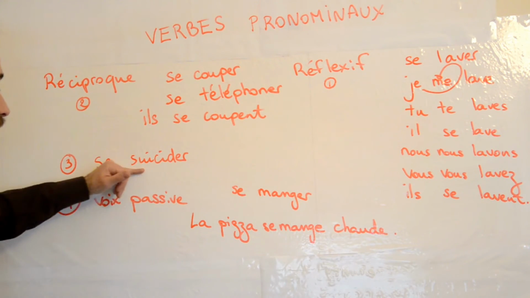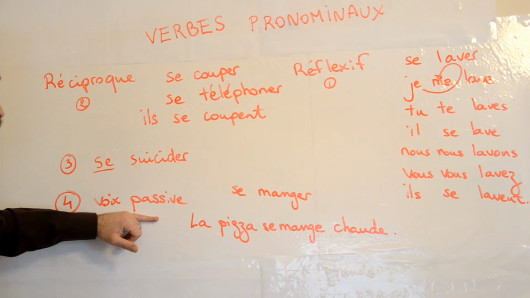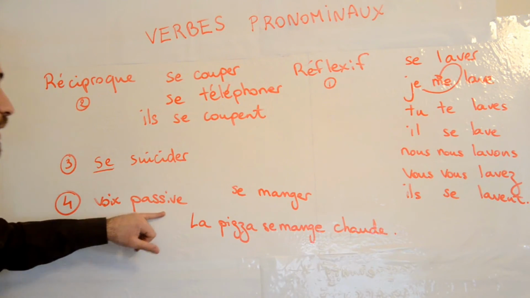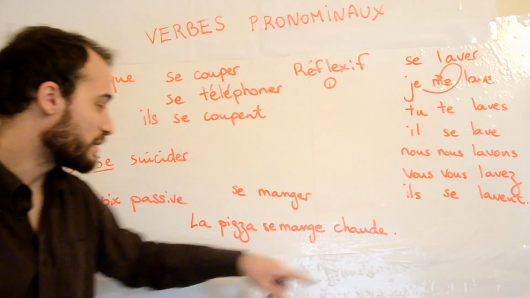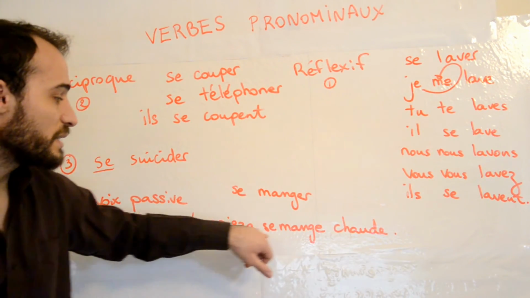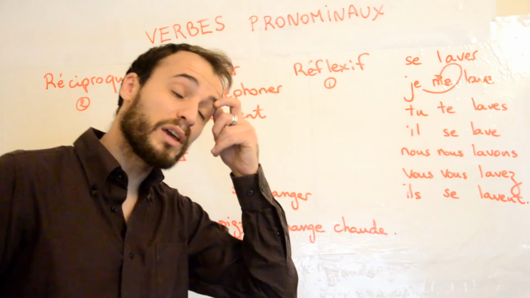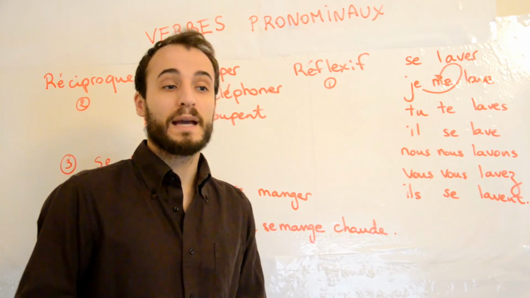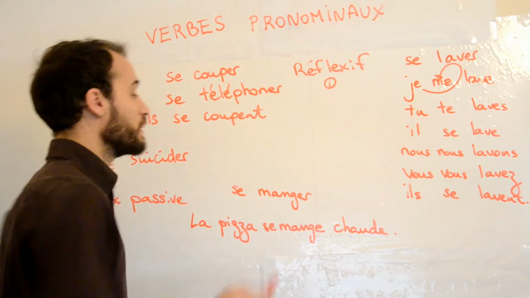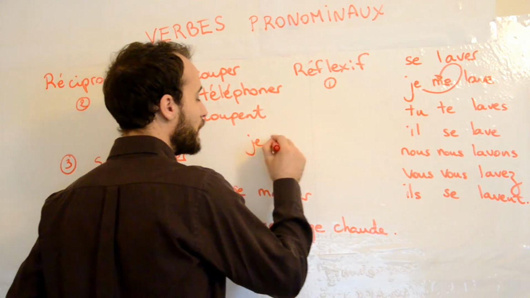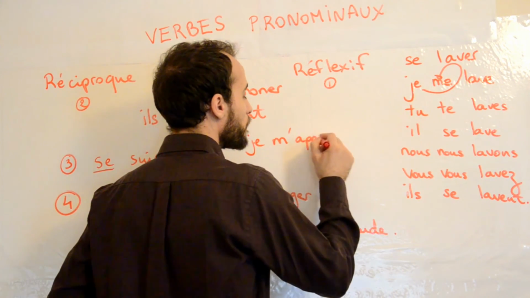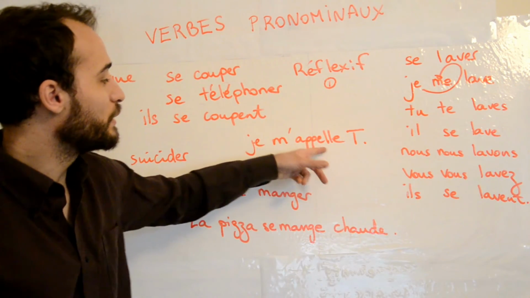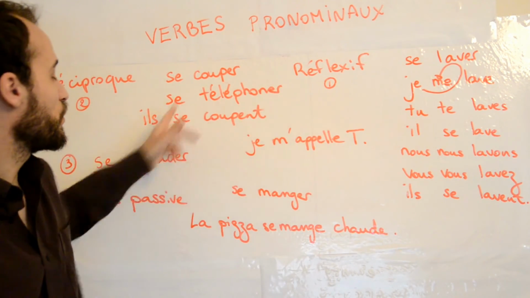And then, if that still doesn't make any sense, you have to think about the fourth aspect, which is the voix passive. And this is a good example of the voix passive: the pizza is eaten warm. And in fact, if you think about it, one of the first things you learned in French was je m'appelle Thomas. And je m'appelle is a pronominal verb. When you say je m'appelle Thomas, what is it? 1, 2, 3, or 4?